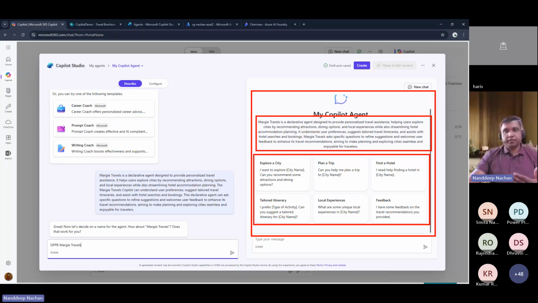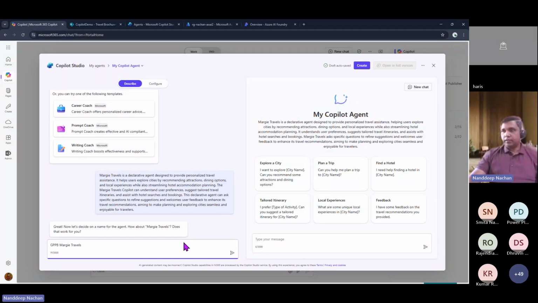The major hurdle or issue that we see when people use Copilot is that they probably come to know about the capability of Copilot by looking at the description, but they don't know the startup prompts, what kind of prompts they should start with, by which they will get more relevant answers from those agents. So here you can see that it has even given us those starter prompts. Those are customizable, and if needed, we can change them as well.